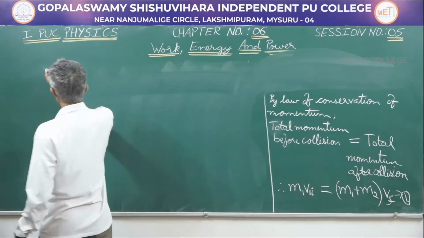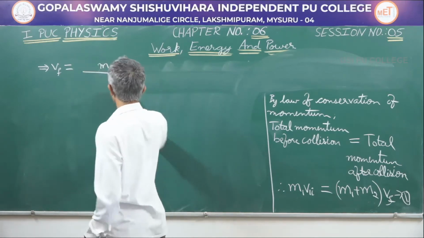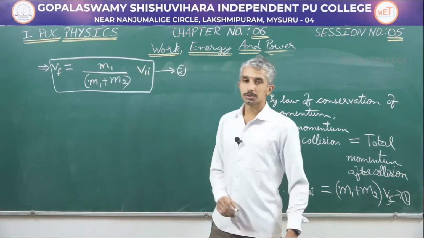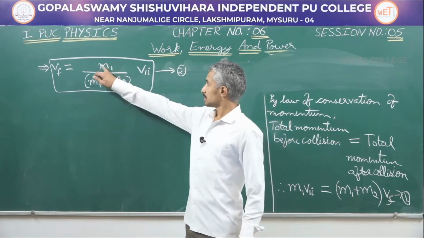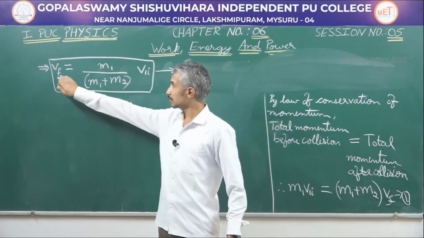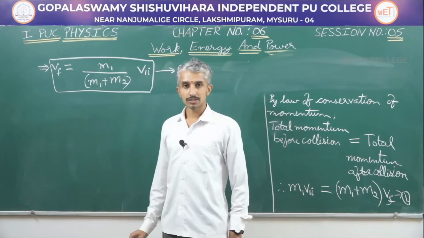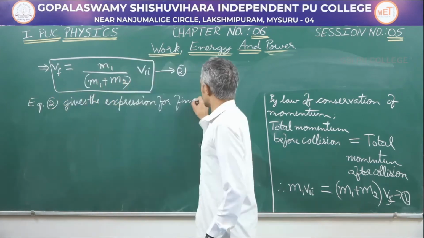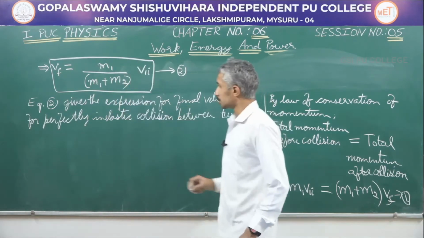From equation 1 I can write further the final velocity is going to be equal to m1 divided by (m1 plus m2) into v1i. So equation 2 gives the final velocity of the system after collision. If I know the masses m1, m2 and the initial velocity of mass m1, then I can calculate the final velocity of the system after collision. Next, let us derive the expression for loss in kinetic energy. Before that, equation 2 gives the expression for final velocity for perfectly inelastic collision between two objects.